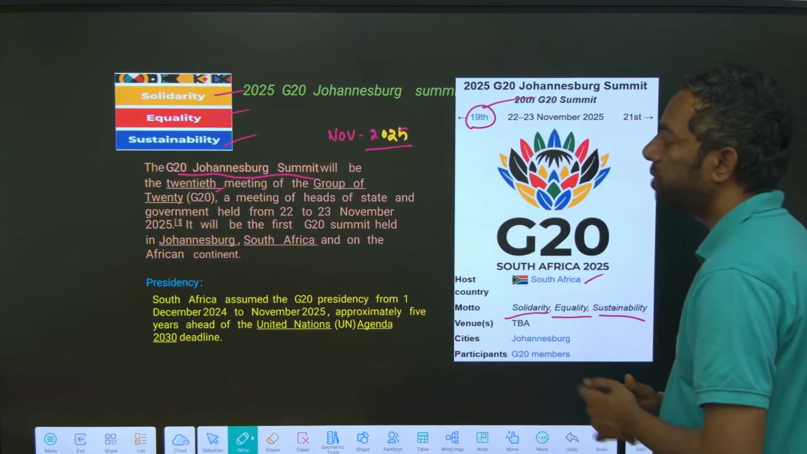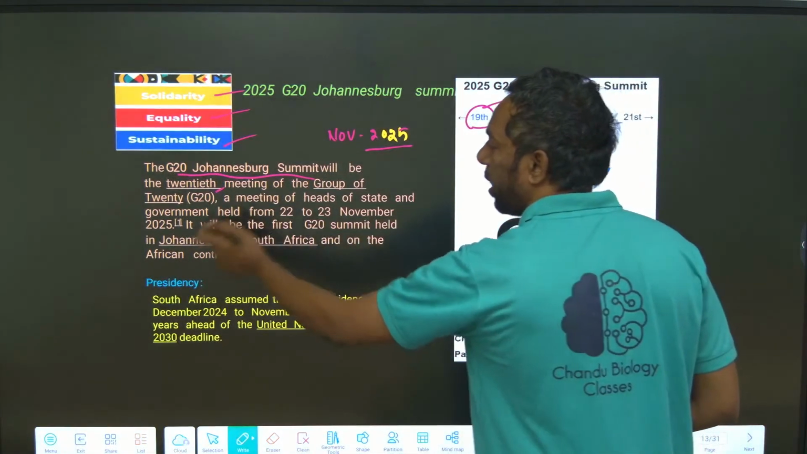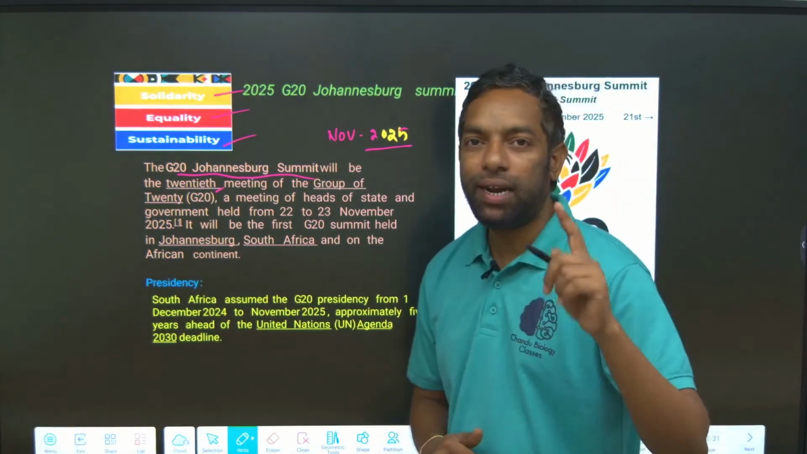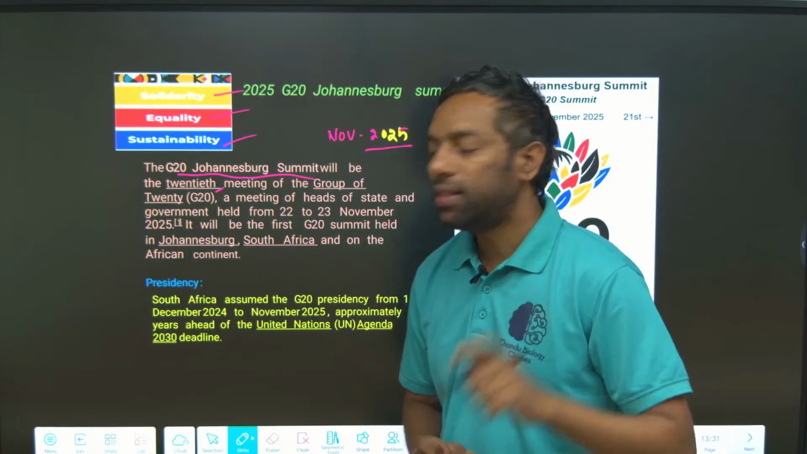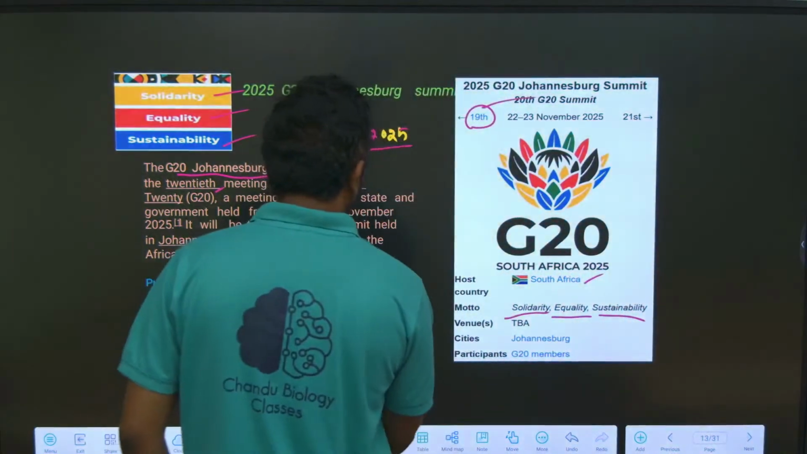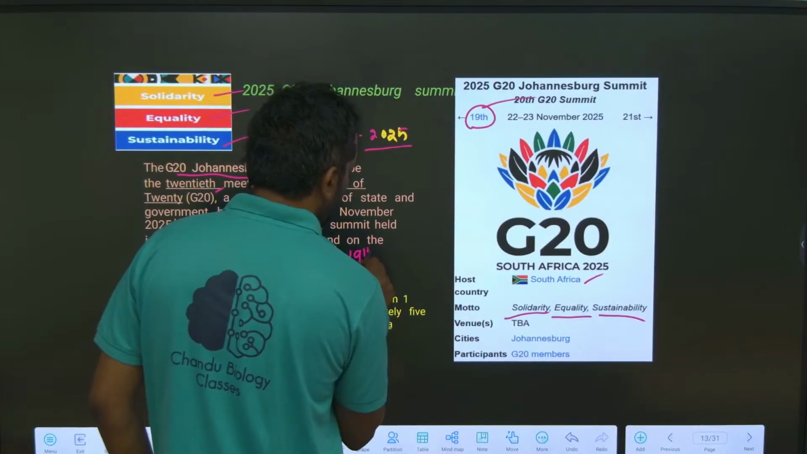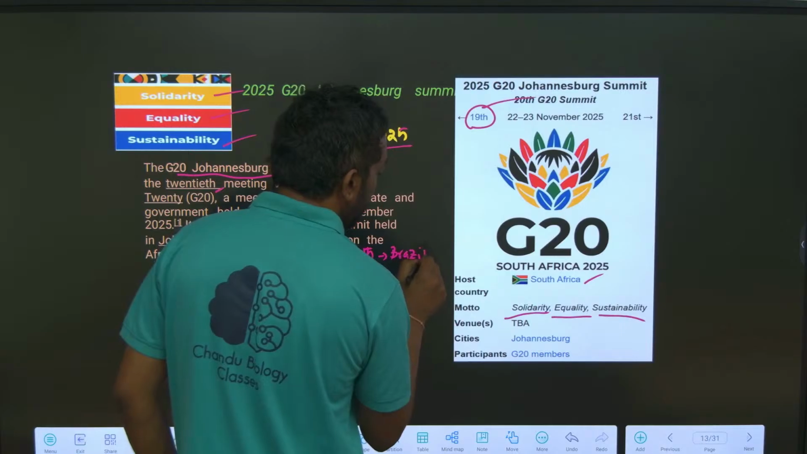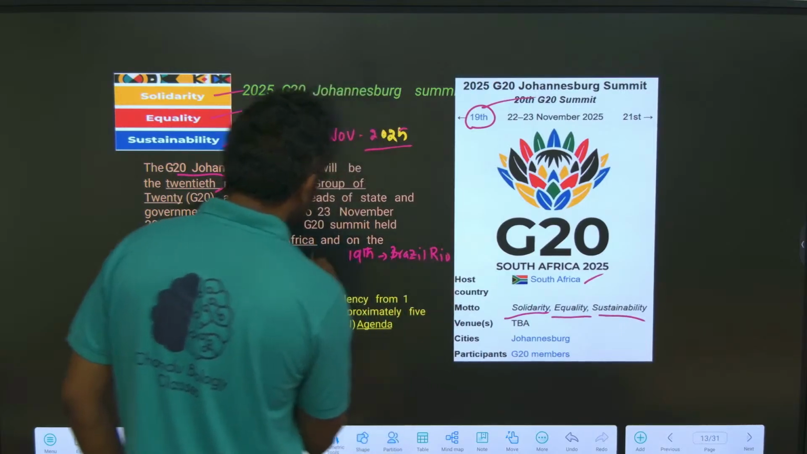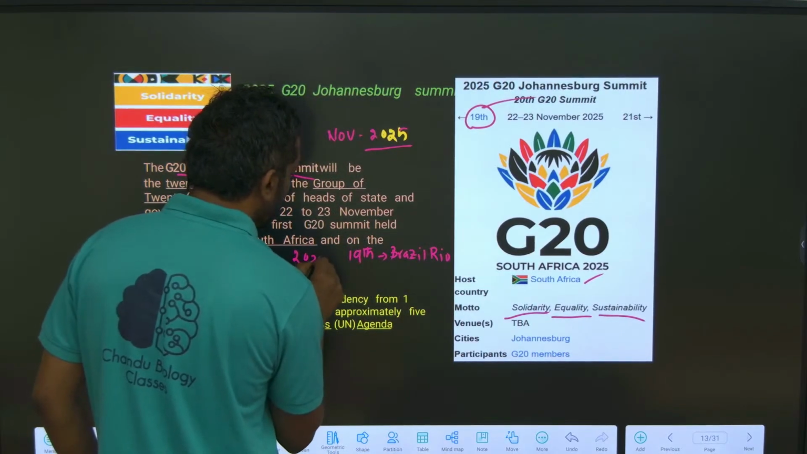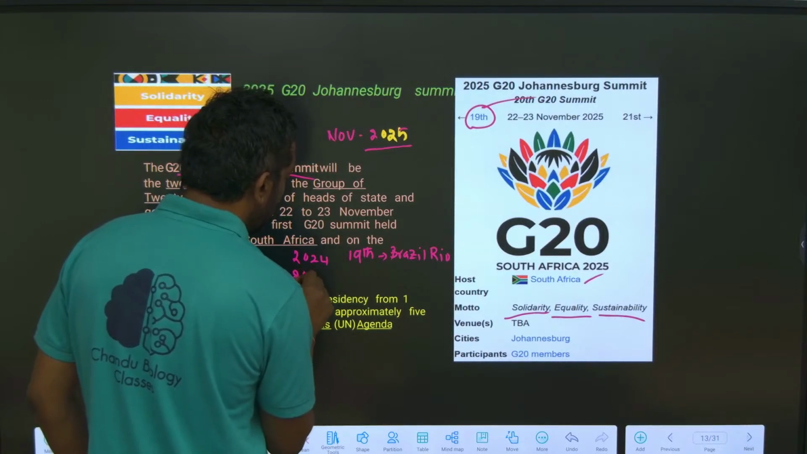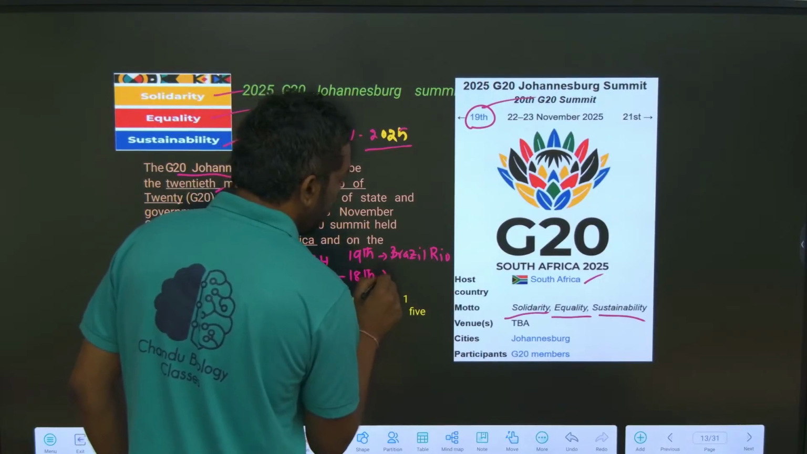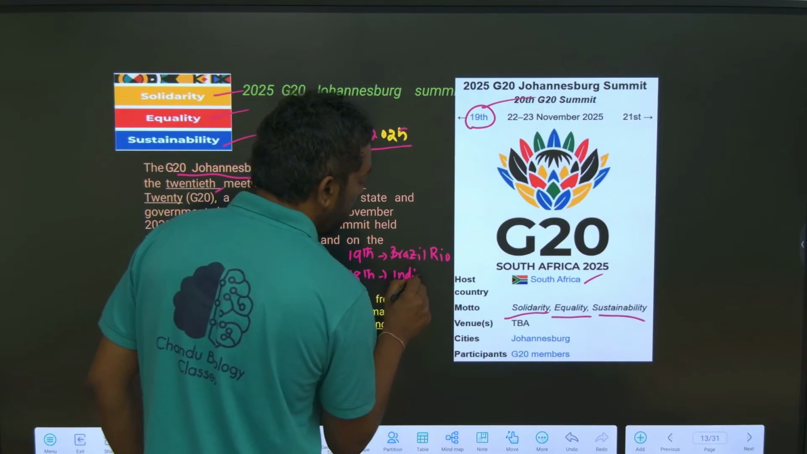Yeah, it is the 20th meeting of heads of state and government. The 19th is in 2024, and the 18th is India. Guys, I am going to write it. The 19th meeting was in Brazil, Rio, that is 2024. The 2023 one is the 18th meeting, India, Delhi.